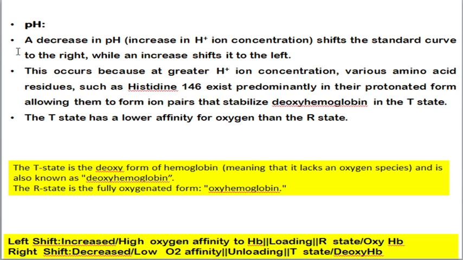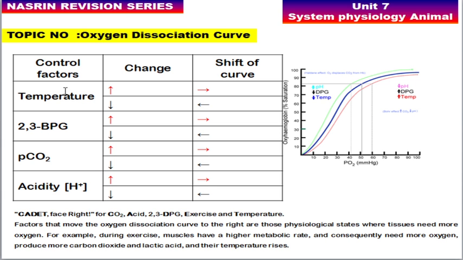So before that, I'll just tell you, if you study this particular curve, friends, there is a mnemonic available. Increased carbon dioxide, increased acidity, that is an increase in H plus ion concentration, otherwise called a decrease in pH. If there is an increase in H plus ion concentration, or an increase in 2,3 bisphosphoglycerate concentration, or if the person is exercising too much, or if the temperature is increasing, then the curve will shift towards the right. So here you can see, an increase in temperature, and ultimately a decrease in pH, will promote the curve to the right.